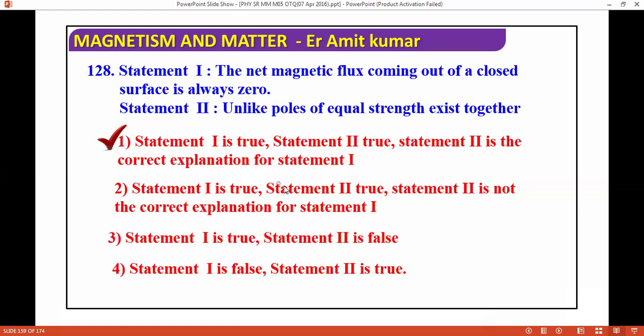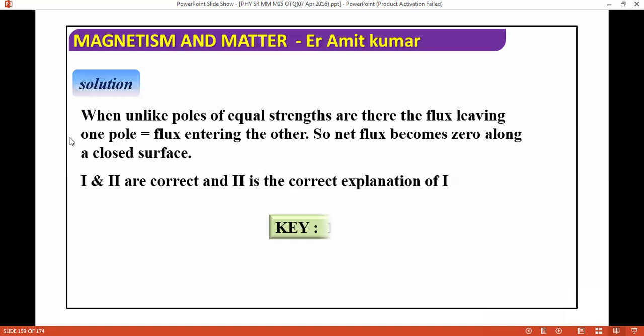Next question we are moving ahead. What I'm saying is that when unlike poles of equal strength are there, the flux leaving the one pole enters the other, so the net flux will be zero. So next question we are moving ahead.